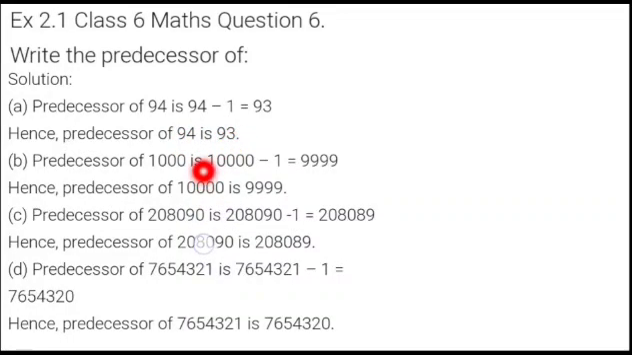In a similar manner, we have question B where the number 1000 is given to us. And from this, if you subtract 1, you will get, sorry, not 1000, it is 10,000. Here a printing mistake has happened. So after subtraction of 1, the answer will come as 9,999. In a similar manner, you have question C also and question D also.